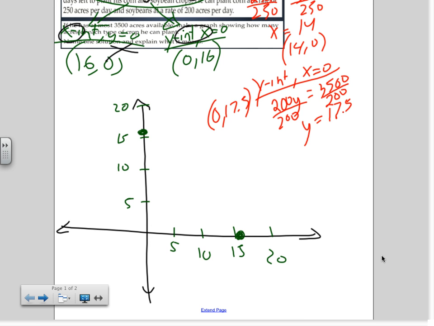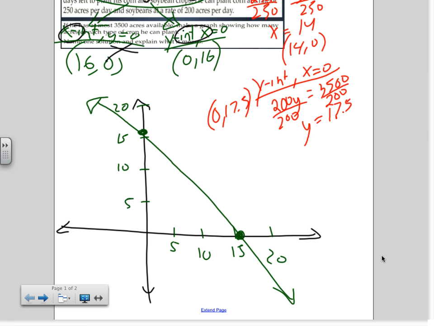What line do I use, solid or dotted? Dotted, you said. Why? Solid. If it has equal, it's solid, right? Remember, closed means solid; you have to make that connection. Open means broken, dotted. In this case, both have the equal part in the inequality, therefore it has to be solid lines. I'm going to make that line going through the 2 points, and there I have my first graph.